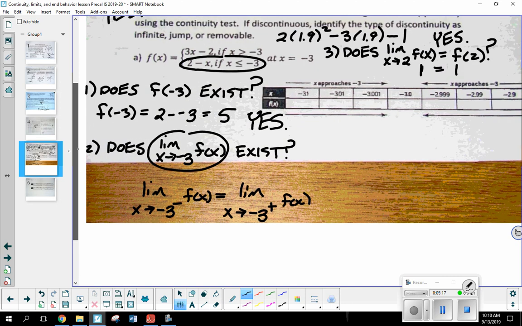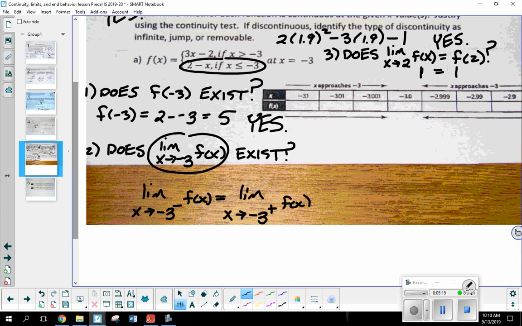Okay. And for step number 2, that's where this table comes in. In fact, you'll notice again the value I'm interested in, negative 3. I've got that right in the middle. I've got values just below negative 3 approaching it from the left, and I've got values above negative 3 approaching it from the right. Okay, well, what I need to do is just go ahead and now plug in those numbers. In fact, all of these right here, like starting with negative 3.1, am I going to plug it into the top or the bottom function? Okay, I'm going to plug it in the bottom. Negative 3.1 is smaller than negative 3, right?